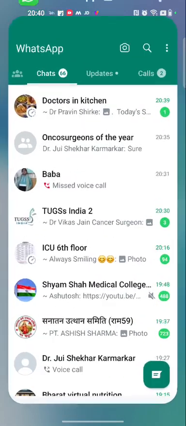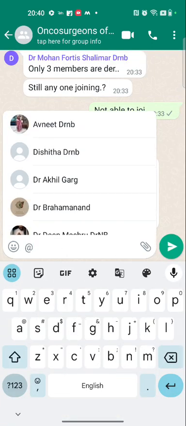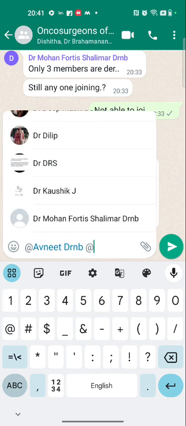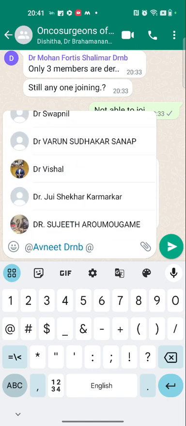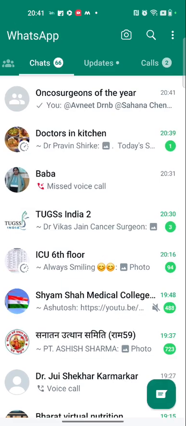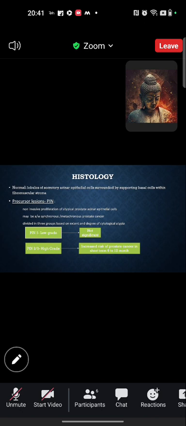To summarize the histology, the normal prostate is made up of lobules of secretory acinar epithelial cells surrounded by supporting basal cells within fibromuscular stroma. There is PIN, prostatic intraepithelial neoplasia, a precursor associated with synchronous and metachronous prostate cancers, divided into low grade, which includes PIN1, and high grade, which includes PIN2 and 3. High grade is associated with an increasing risk of prostate cancer in the short term.